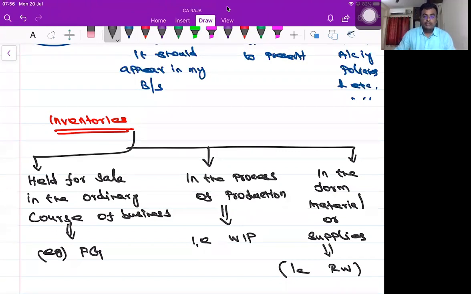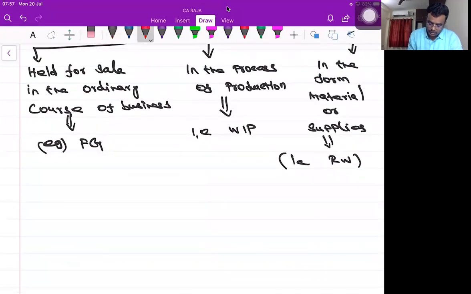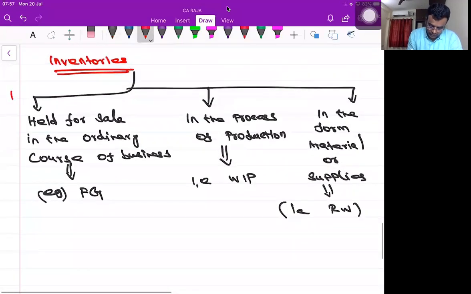Then in the process of production, that is WIP. In the form of material or supplies, that's nothing but raw material. Everybody, are you clear with this? Yes or no? Yes, sir. Next. This is called the definition.